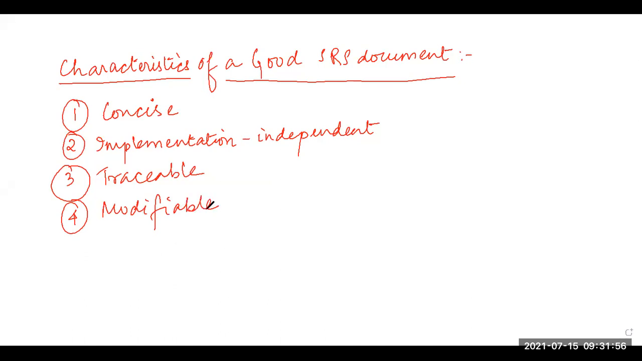So why does it need to be modifiable? Because customers frequently change the requirements during the software development procedure for a variety of reasons. So the customers keep on changing their requirements from the software, so we should also give the space that the software should be modifiable at any instance of time, right?